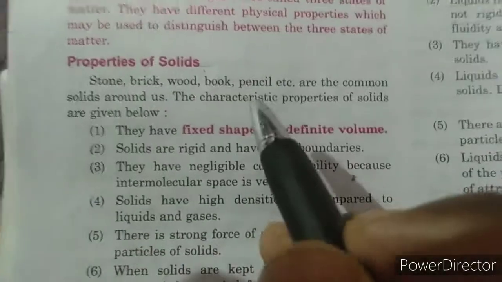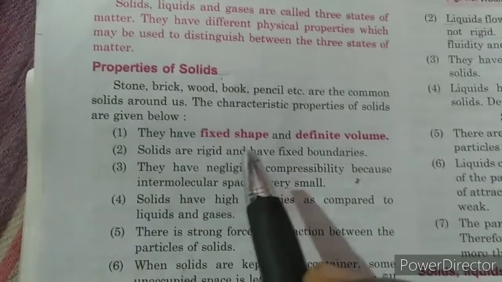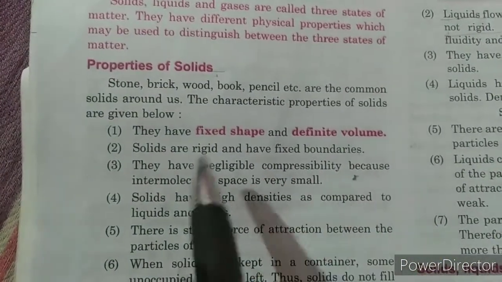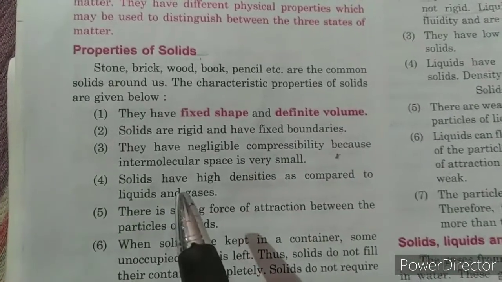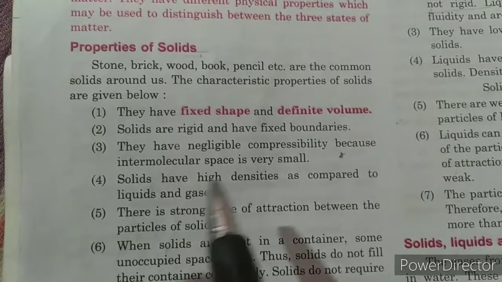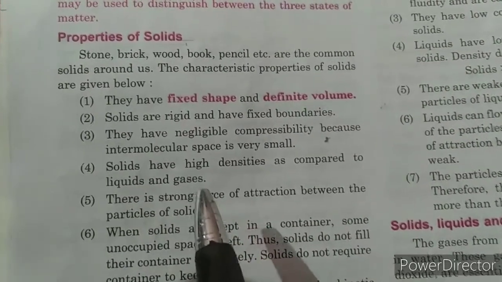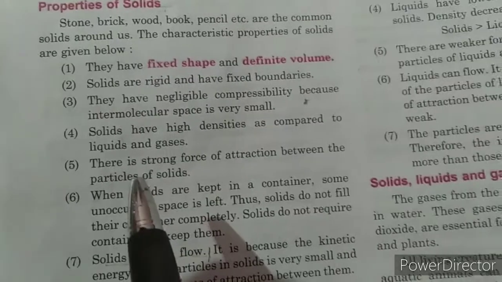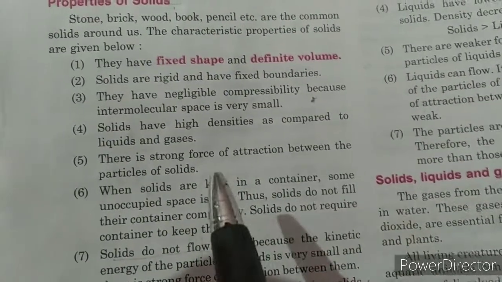When we talk about the properties of solids, they have fixed shape and volume. They are rigid and have fixed boundaries. They have negligible compressibility. Solids have high densities. They have strong forces of attraction between the particles.